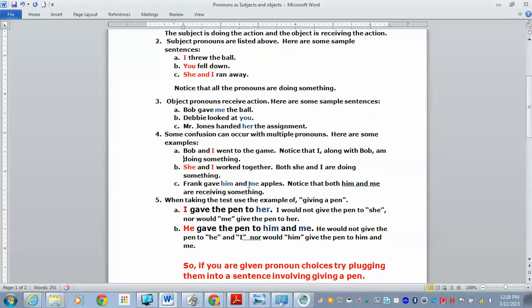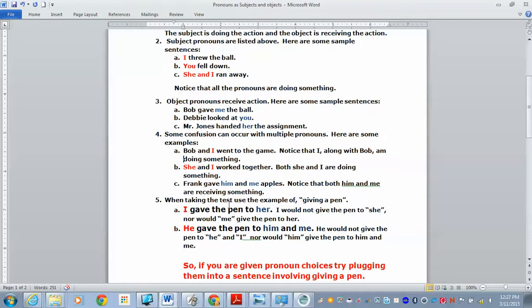Frank gave him and me apples. Now this is one from the practice test we took. Notice that if Frank was giving out apples, Frank might give him apples. Frank might give me apples, and since he gave them to both of us, we would say Frank gave him and me apples. Notice that both him and me are receiving something, or are receiving the giving.